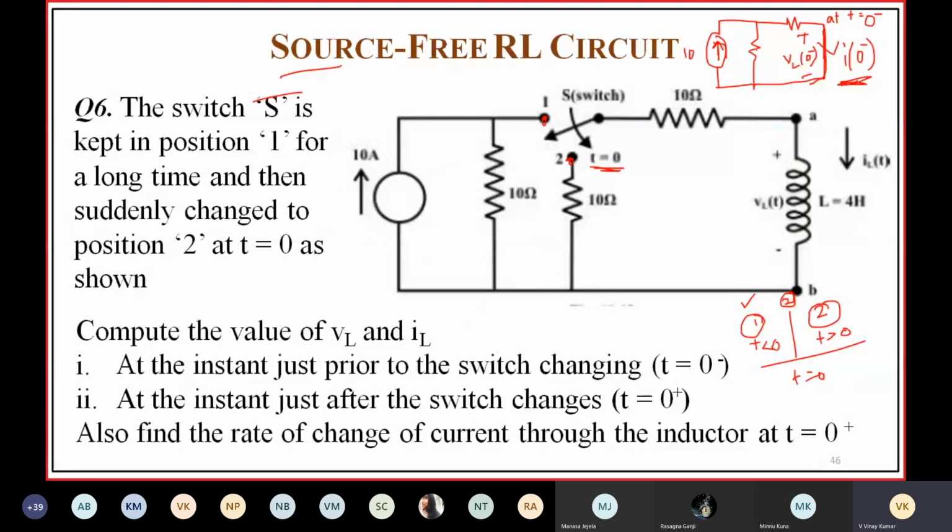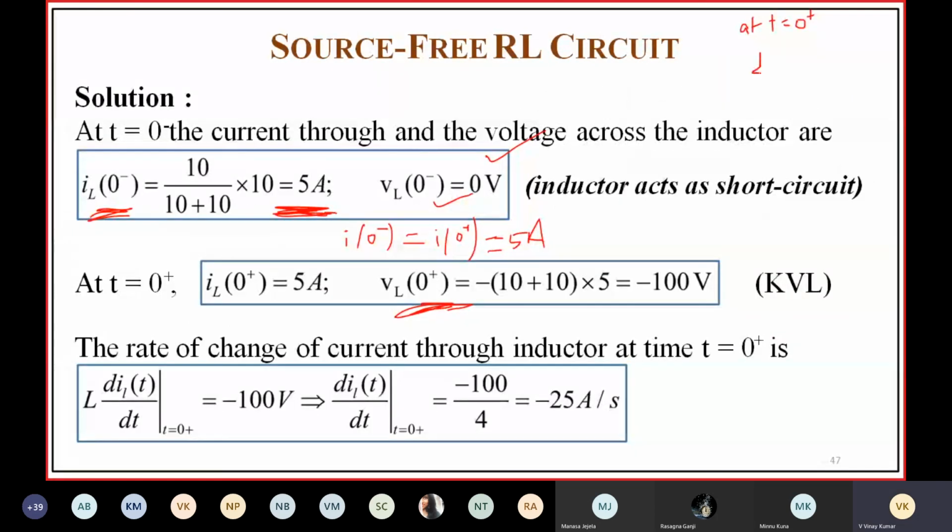The resistors are 10, 10, 10 and 4. The current through the inductor is I of 0 plus, which is equal to 5 amps, because IL of 0 minus is equal to IL of 0 plus.